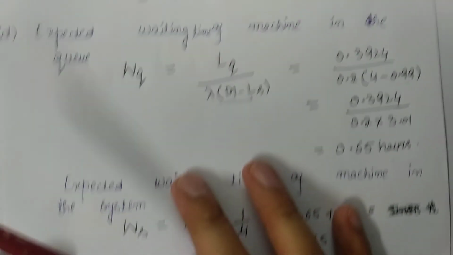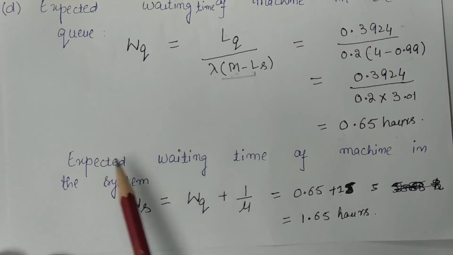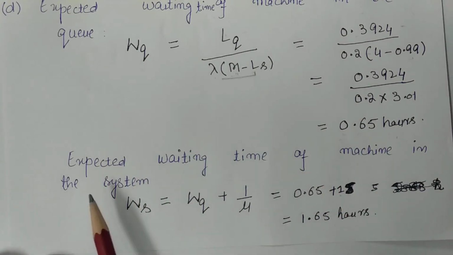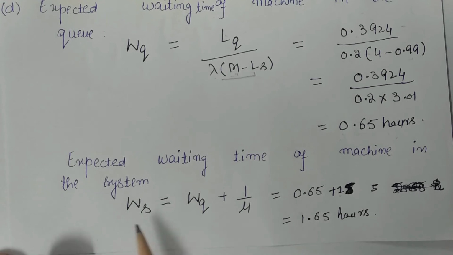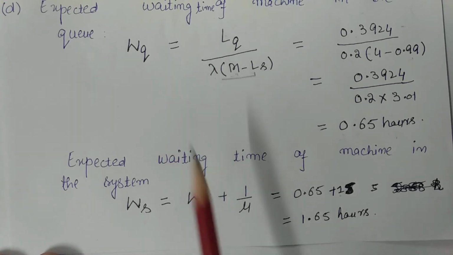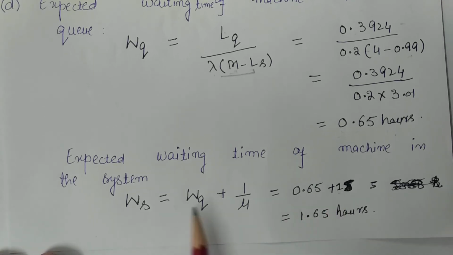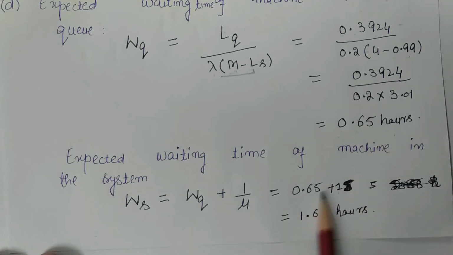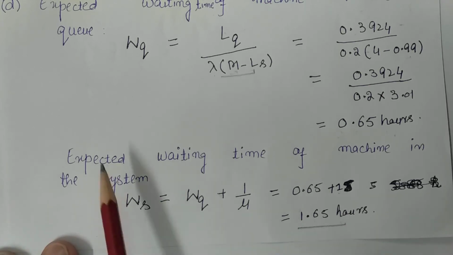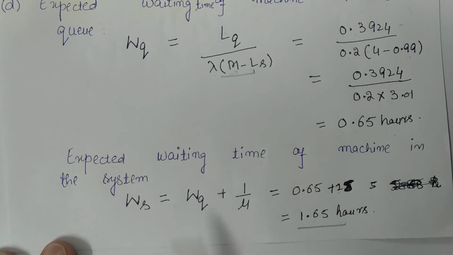After that, I will calculate the expected waiting time of a machine in the system. For this, WS is equal to WQ plus 1 upon mu. Now, mu is given as 1, so WQ is 0.65, plus 1 is equal to 1.65 hours. That is, the expected waiting time of a machine in the system is 1.65 hours.